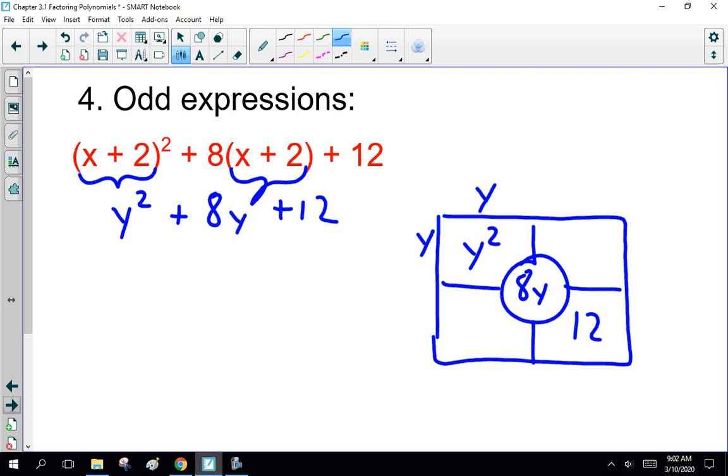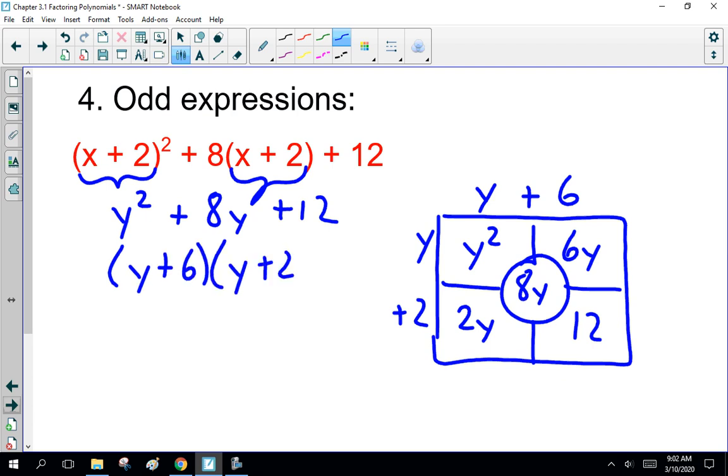There are two numbers that multiply together to be 12 and add together to be 8: 2 and 6. So this is y plus 6 times y plus 2. So far, so good. Now, the thing is, y is x plus 2.